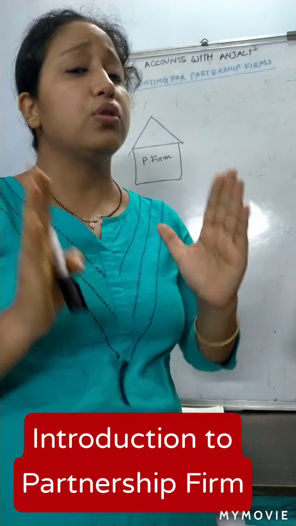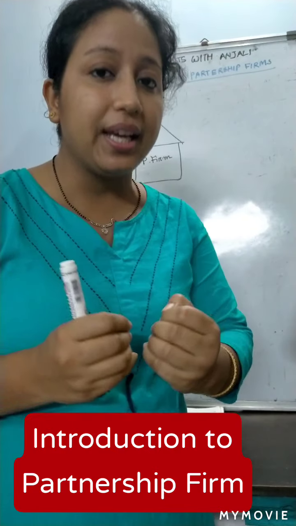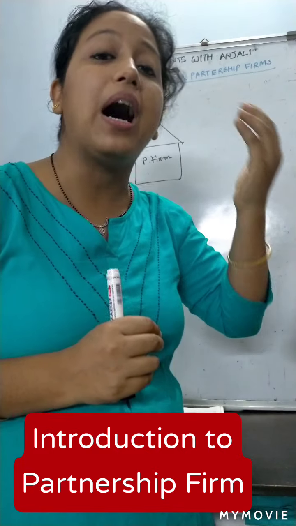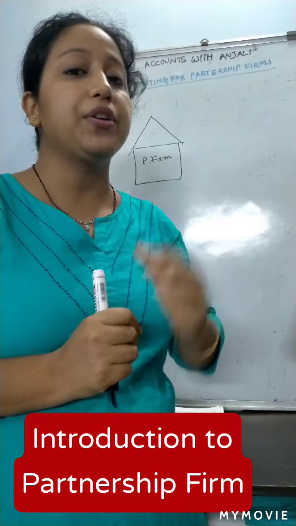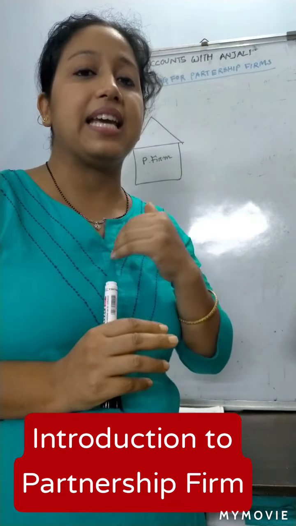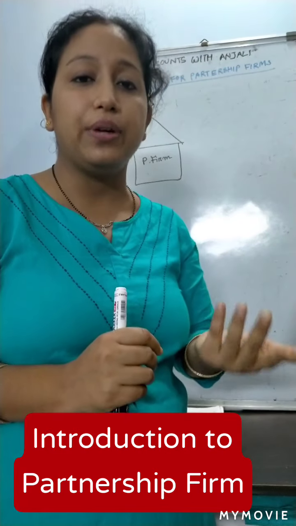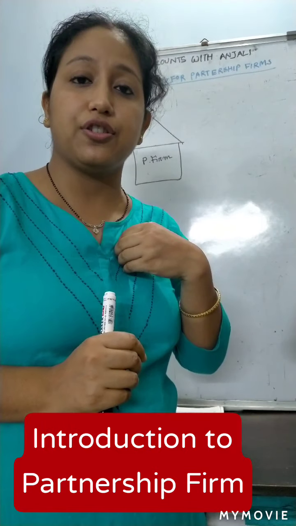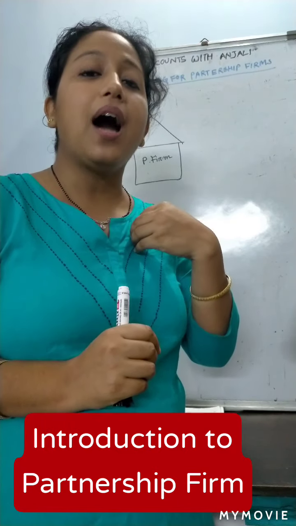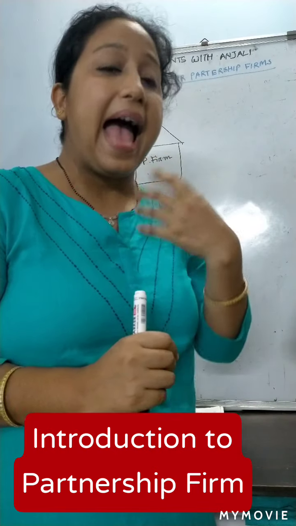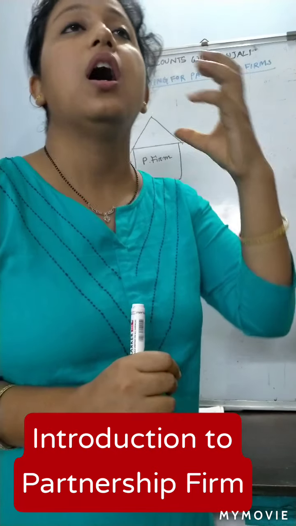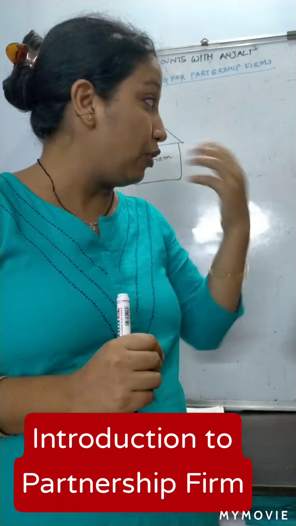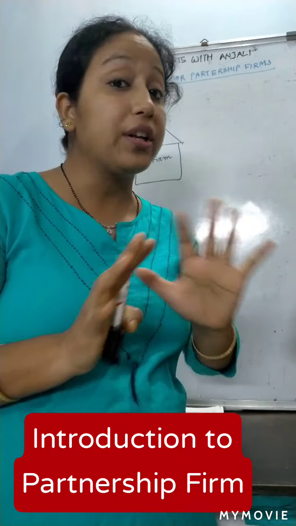Don't forget, we are doing accounting only in respect of partnership firms, not from the viewpoint of the partners. When you start doing accounting, just think that we are a partnership firm, and we have to record our accounting or bookkeeping on the basis of the partnership firm and not the partners.